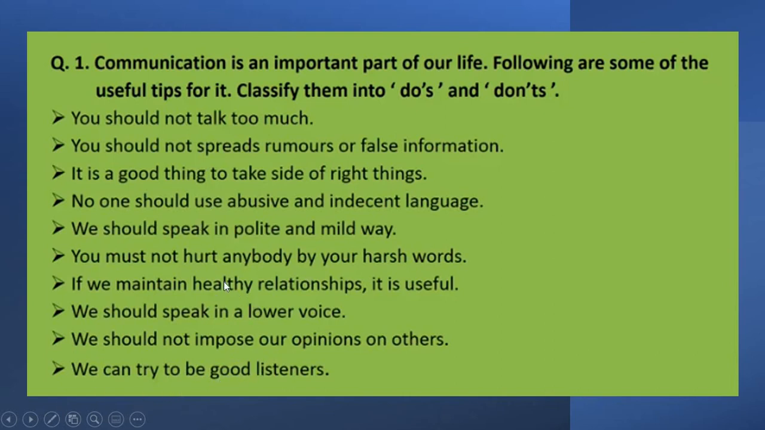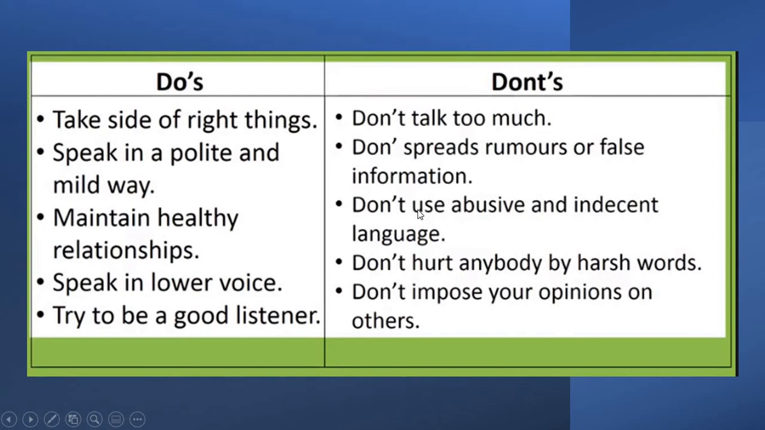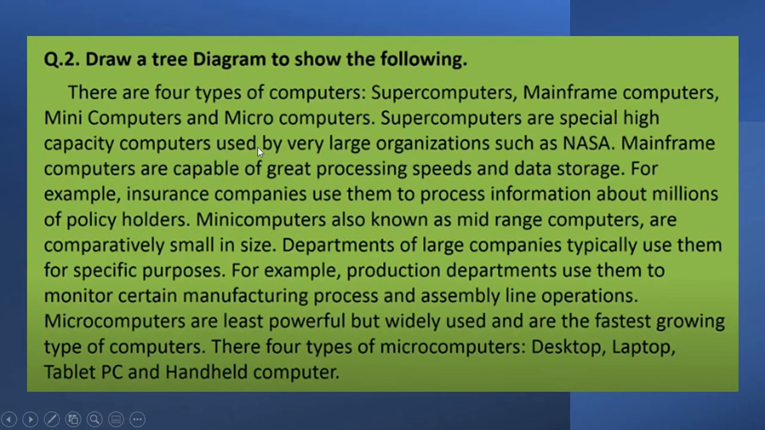Now students, these particular points, they have transferred into non-verbal form, that is into a table form. Let us have a look at the answer. So students, this is the answer, that is the verbal information here is converted into non-verbal information. Those same points they have transferred and divided into two parts, that is do's and don'ts. Now let us see the second example.